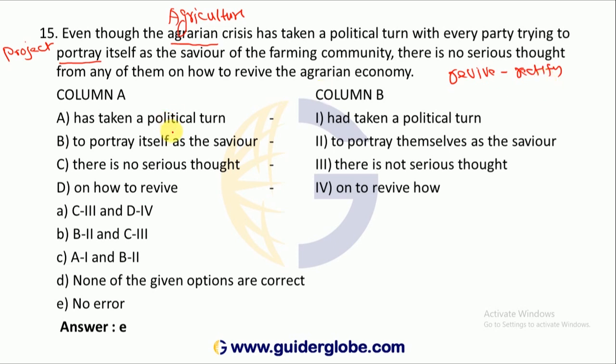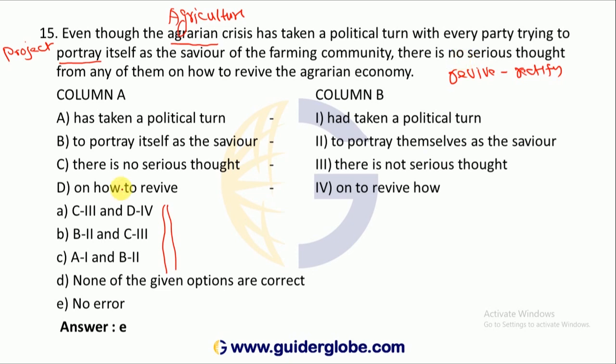Then, has taken a political turn. Whether it is correct or not, one by one we will see. Okay, what are the things here? C is to be replaced with 3, D is to be replaced with 4, whether it is required. C, there is no serious thought. No, there is no serious thought is correct.